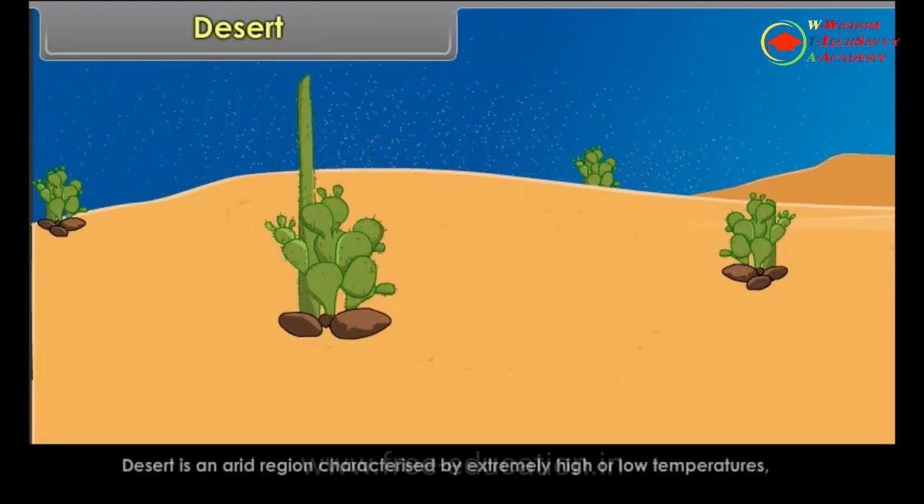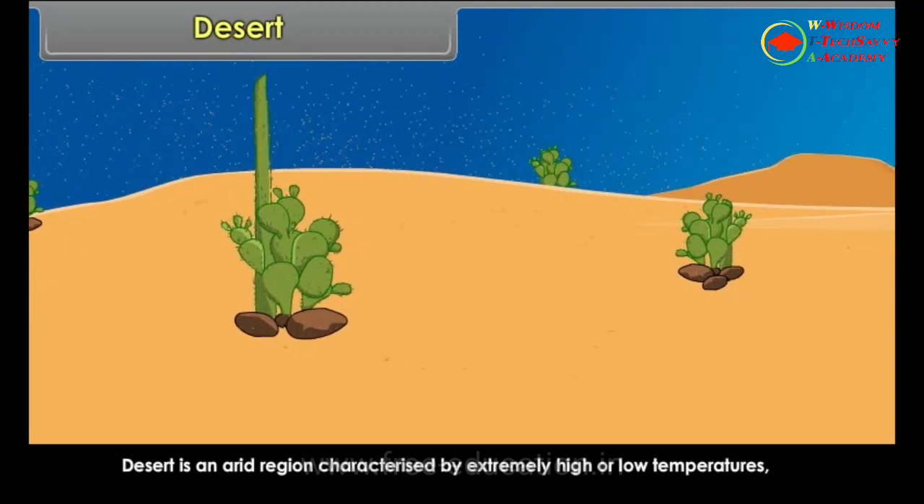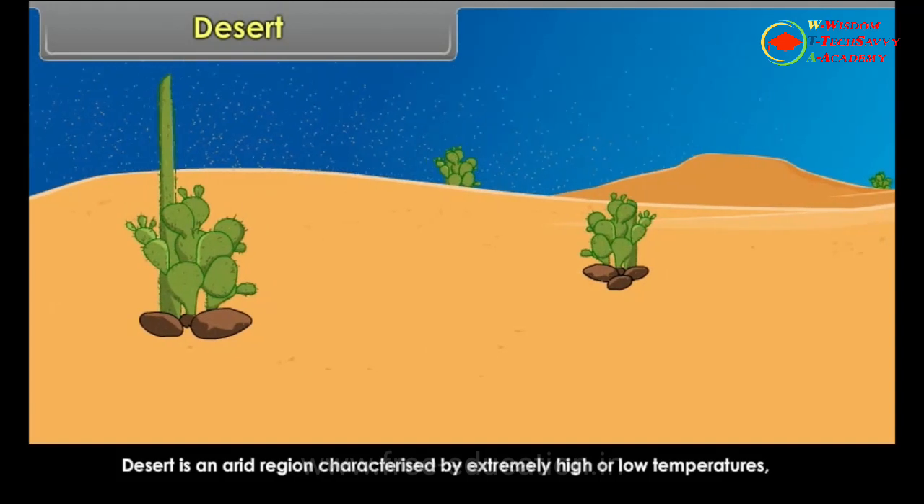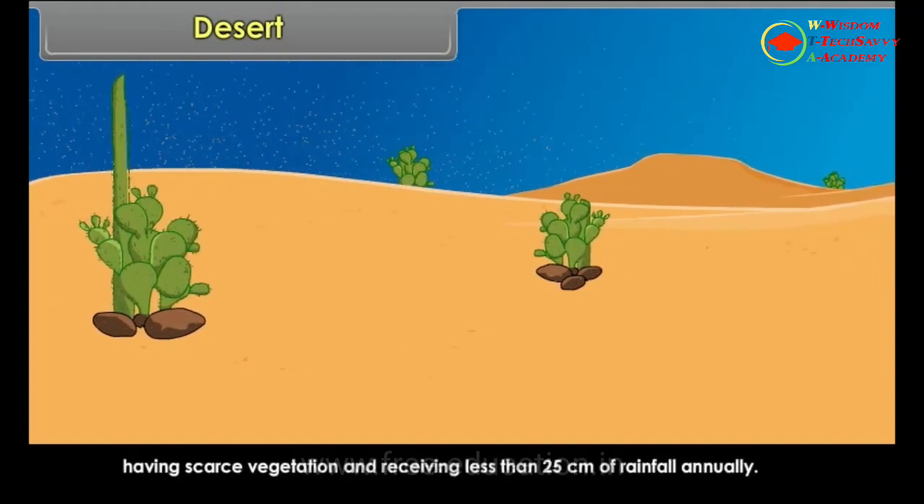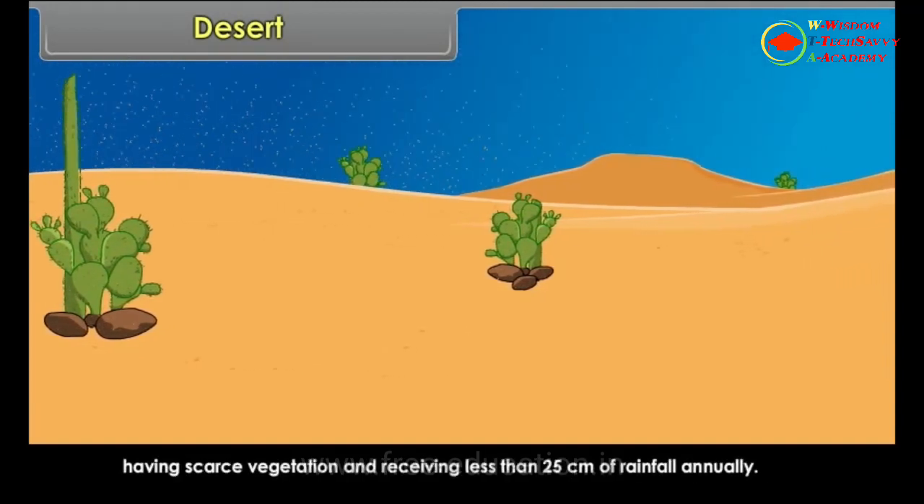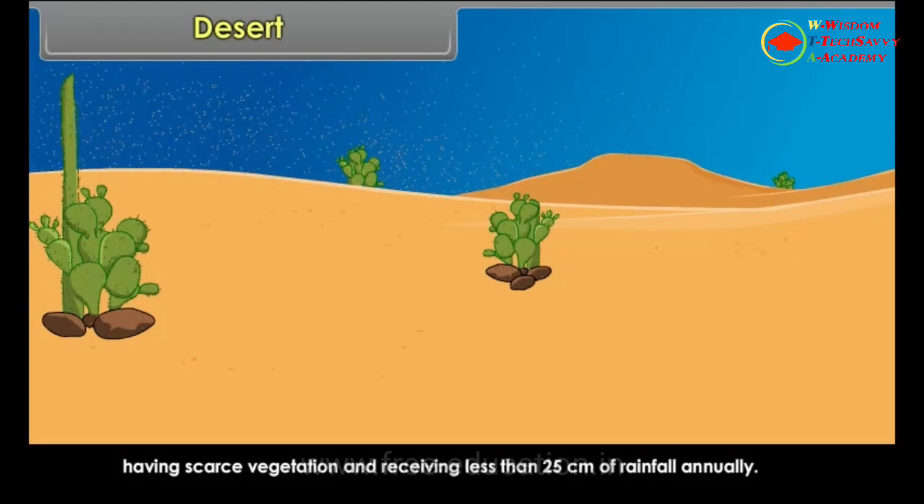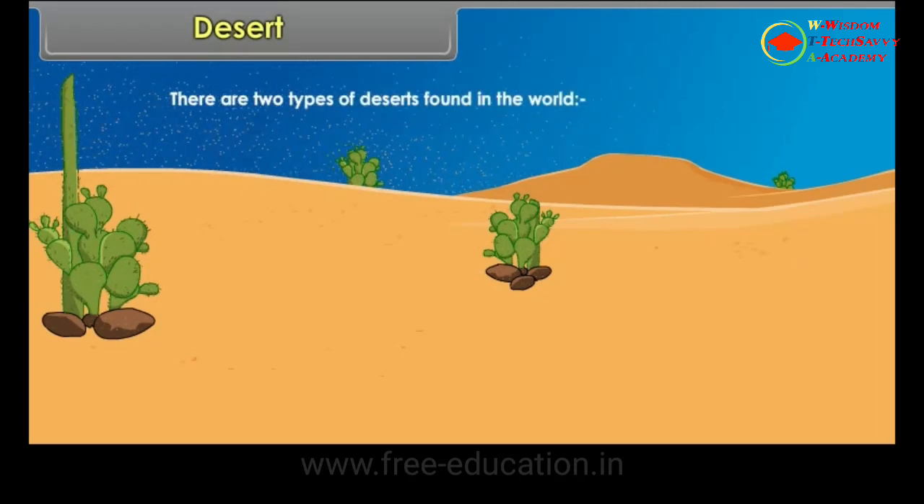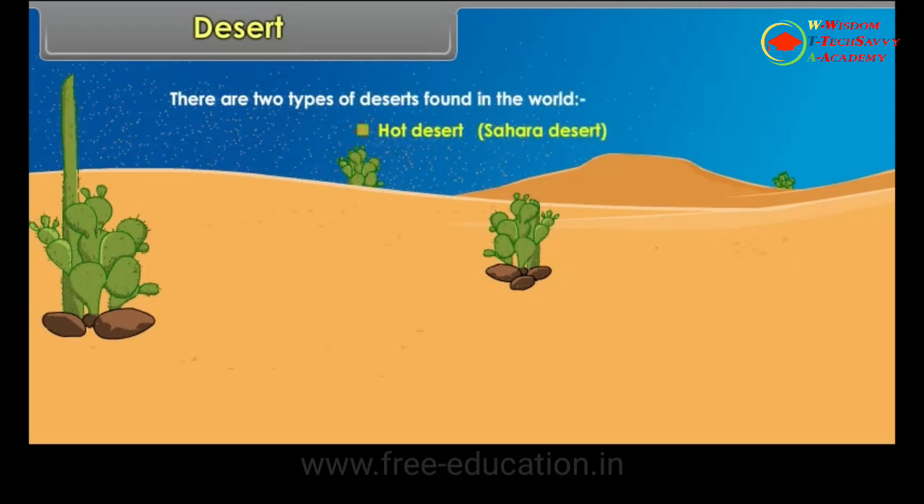Desert. A desert is an arid region characterized by extremely high or low temperatures, scarce vegetation, and less than 25 centimeters of rainfall annually. There are two types of deserts found in the world: hot desert, the Sahara Desert, and cold desert, Ladakh.